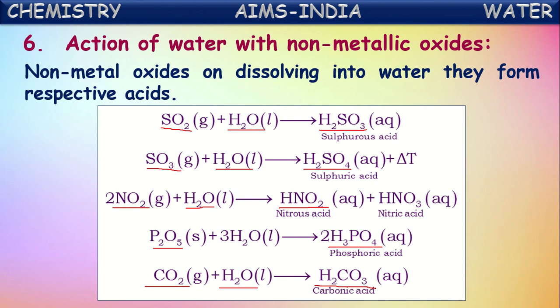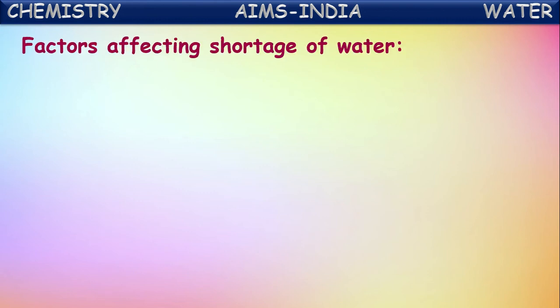By the formation of this carbonic acid only, those soft drinks and soda get some sour taste. Okay, anyhow, these non-metallic oxides on dissolving into water form respective acids. Okay, next. That is about the chemical properties of water. Now let us see what are the factors which are affecting the shortage of water in our daily life.